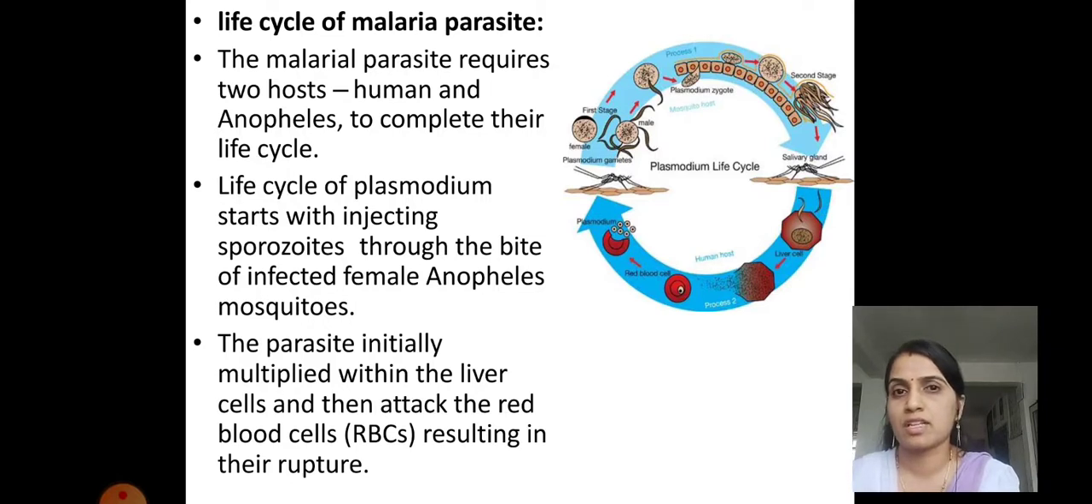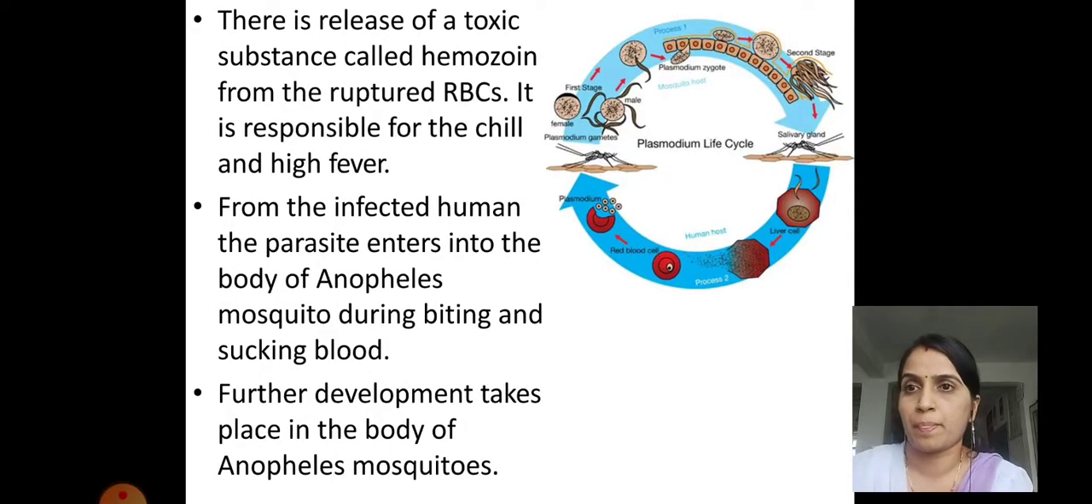They attack the RBCs and try to have a bad effect on all or maximum red cells. There is release of a toxic substance called hemozoin from the ruptured RBC. So once the RBC is ruptured, it starts releasing this hemozoin chemical, a kind of substance which is responsible for causing effects on the body.